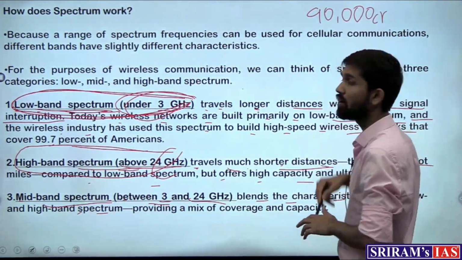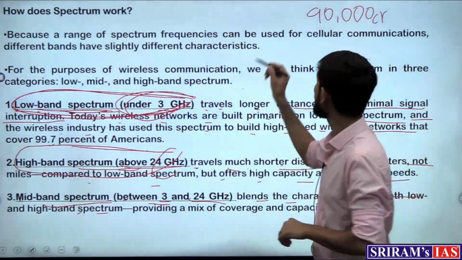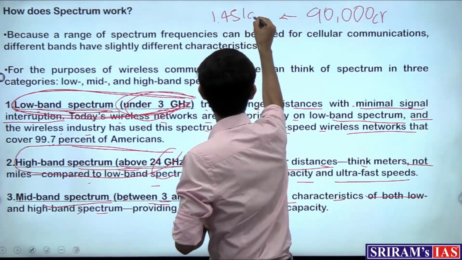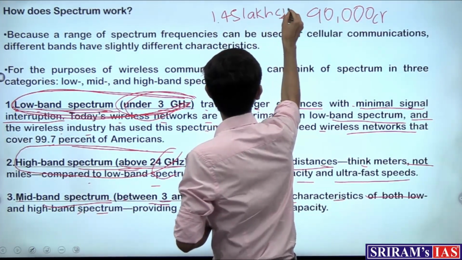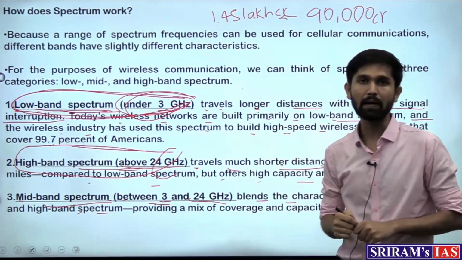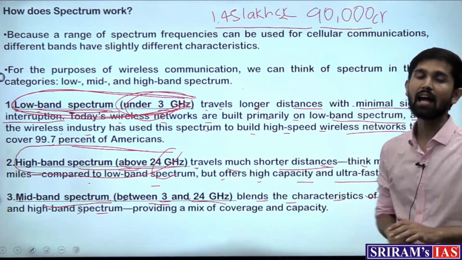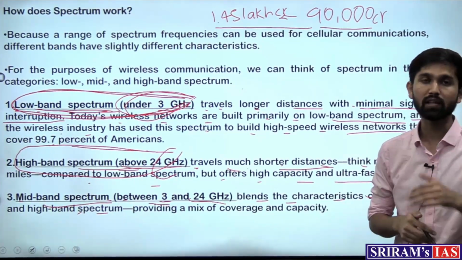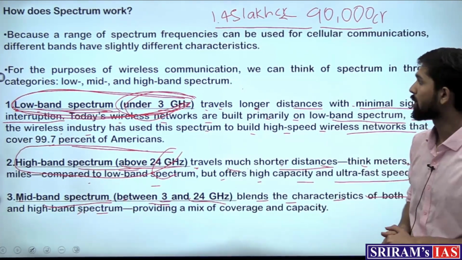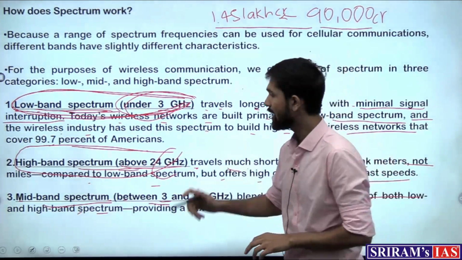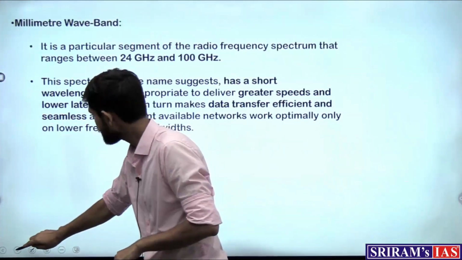And how much has it earned on day one itself? 1.45 lakh crore. So government obviously has exceeded its expectations, and it is expected that more companies will buy the bands and 5G services will roll out in the coming September and October months. So this was a discussion with related to the 5G spectrum auction. Let's move to our next article.